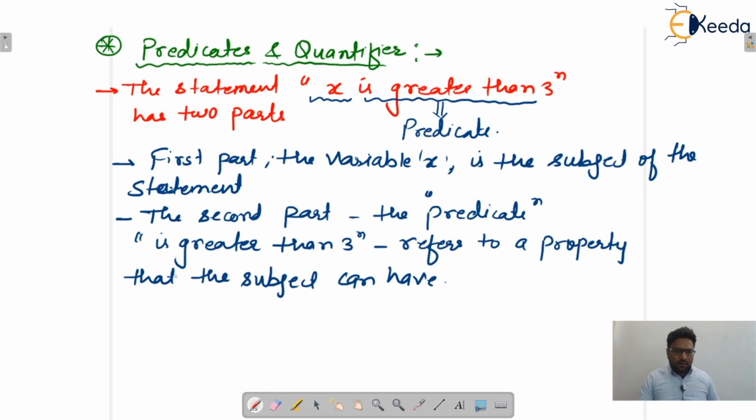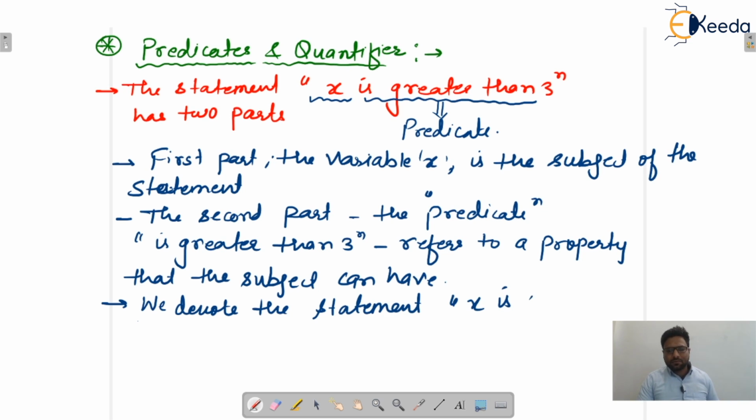So we will represent this statement, x is greater than 3, as a propositional function with one variable, denoted by P of x.